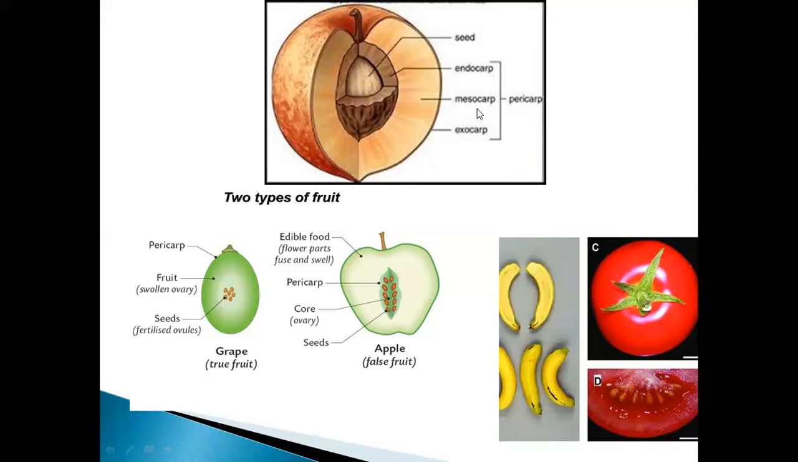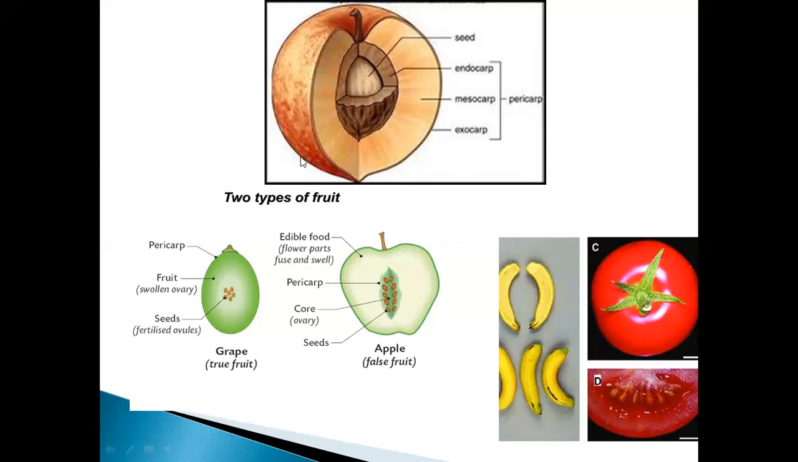And this endo, meso and exo together makes pericarp. Endo, you need to remember, means inside, the layer which is present on the inside. Meso means middle, so it is known as mesocarp. It is present in between the endocarp and the exocarp.